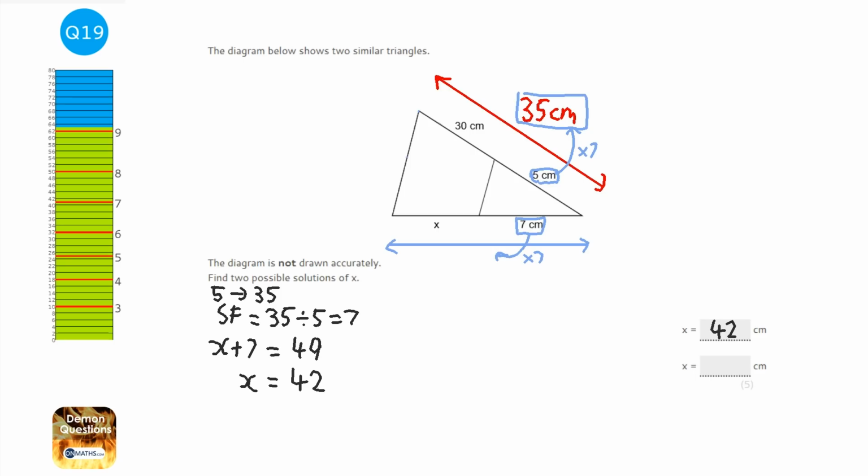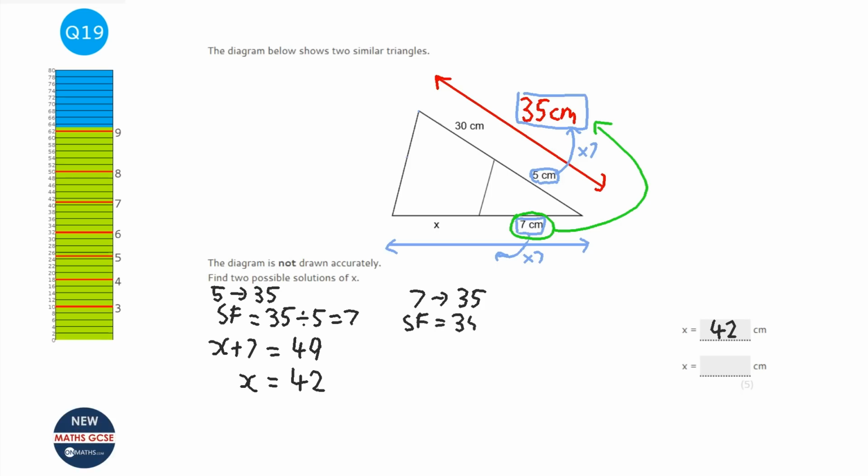So it could be that this 7 centimeters here is the one that corresponds with the 35 centimeters here. So we've got to then run the figures again. So it could be that the 7 corresponds with the 35 centimeters. So scale factor then would be 35 divided by 7, which is 5.